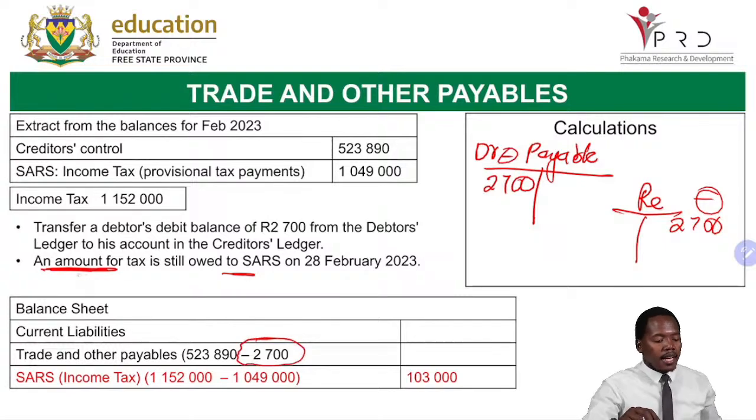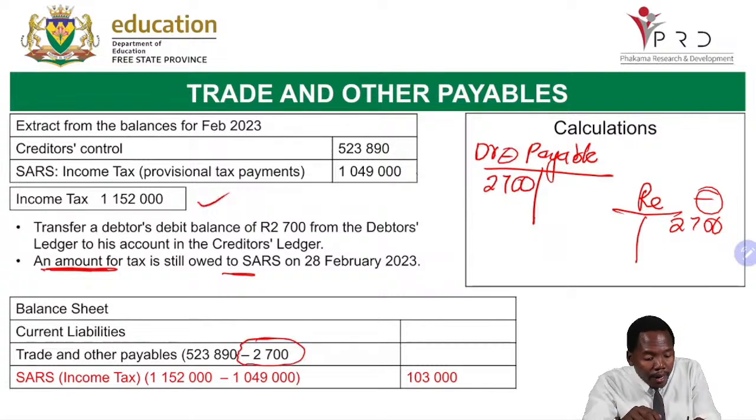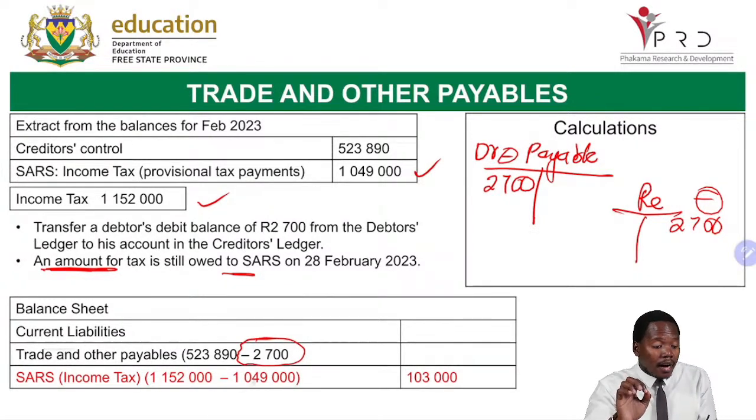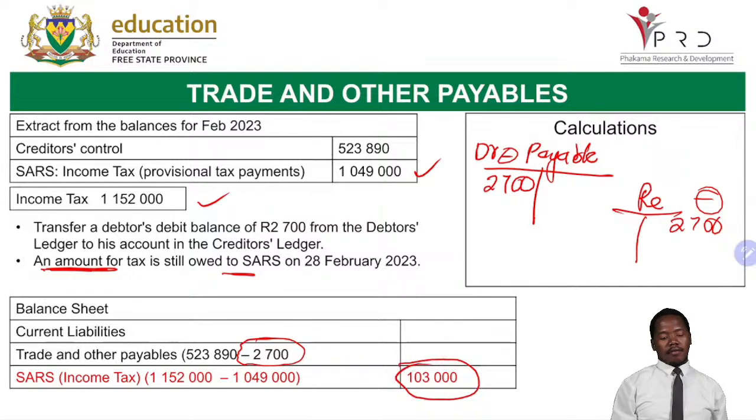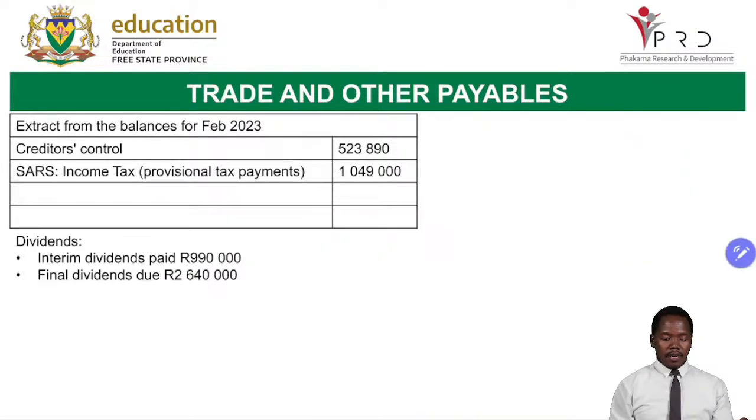And then the next one says an amount of tax is still owed to SARS, meaning whatever we have paid, we still owe something. Now we have already paid 1,049,000. The bill came to be 1,152,000. So we paid less than the amount on the bill. So how much are we owing? It's 103,000. That is the difference. Now let us move on to trade and other payables.